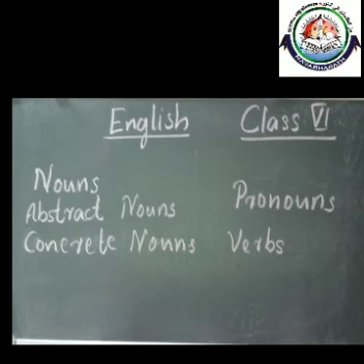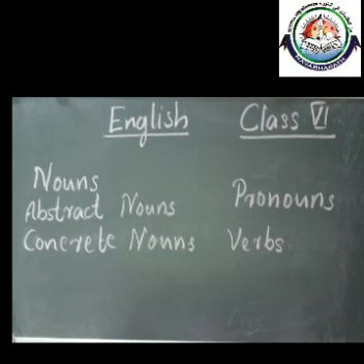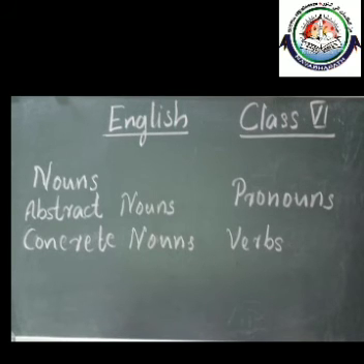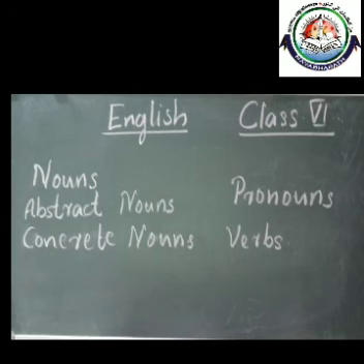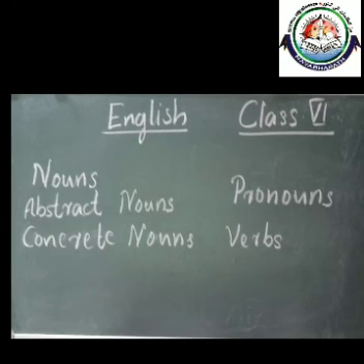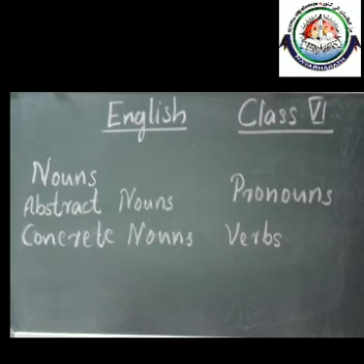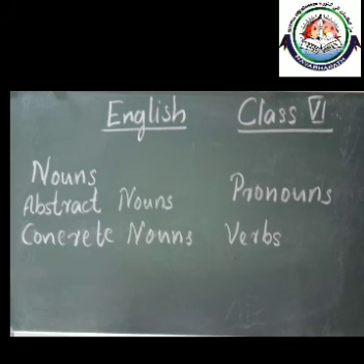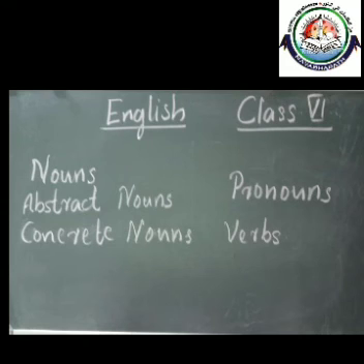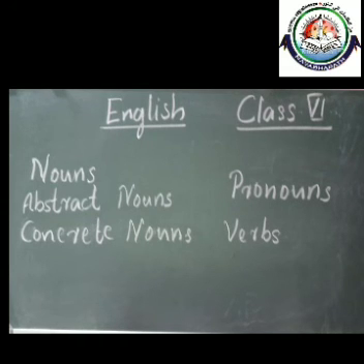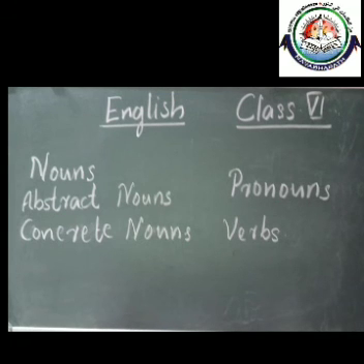Then let's see what is an abstract noun and a concrete noun. Abstract nouns are the names of things which we cannot touch, which we cannot see, or which we cannot smell, or something like that. That's what is known as an abstract noun. For example, wind, breeze. You know those things are there. And we know those names are nouns also. But at the same time, can you see a breeze or wind? No, we cannot. That's the major problem. Such nouns which we cannot see or touch or smell are known as abstract nouns.